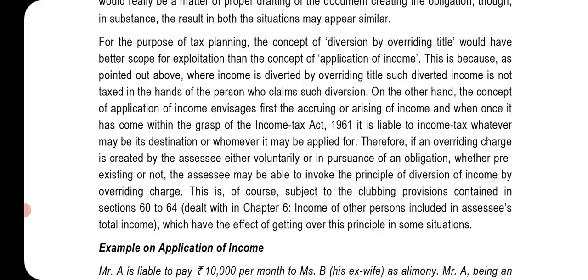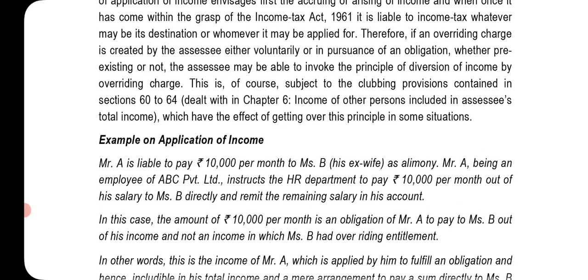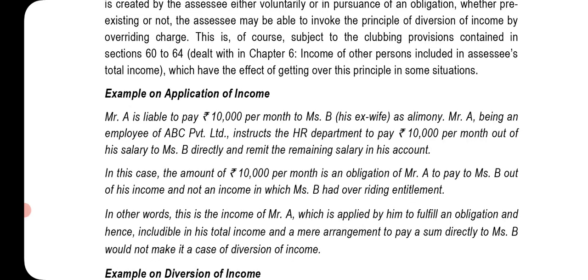This is because, as pointed out above, when income is diverted by overriding title, such diverted income is not taxed in the hands of the person who claimed this diversion. On the other hand, the concept of application of income envisages first the accruing or arising of income. Once it has come within the grasp of the income tax entity, it is liable to income tax, whatever may be its destination or whomever it may be applied for. Therefore, if an overriding charge is created by the SSC, either voluntarily or in pursuance of an obligation, whether pre-existing or not, the SSC may be able to invoke the principle of diversion of income by overriding charge.